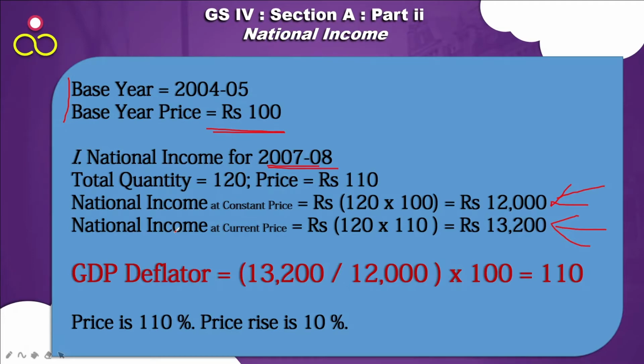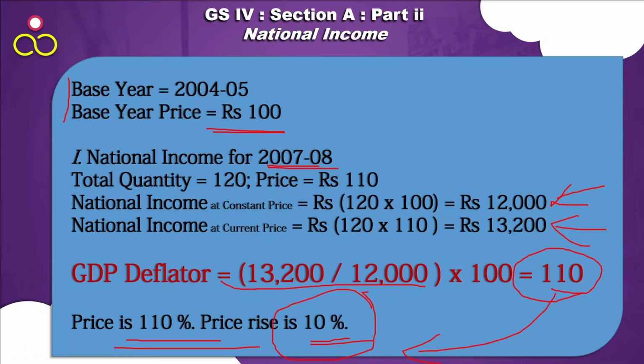The nominal divided by the real into 100. 13,200 by 12,000 into 100. What is it? 110. It's an index, it's a ratio. So price is actually 110% and the price rise is 10%. ठीक है? इससे यही समझ में आता है.